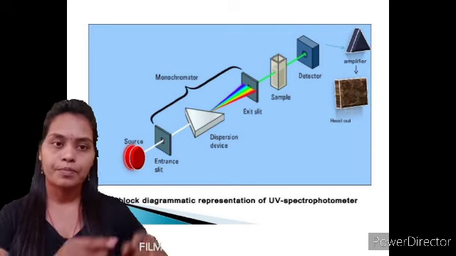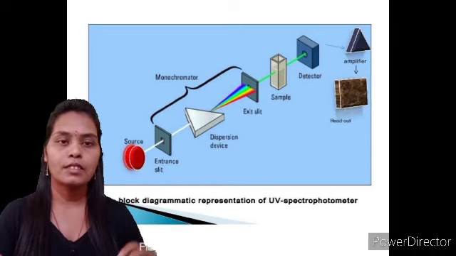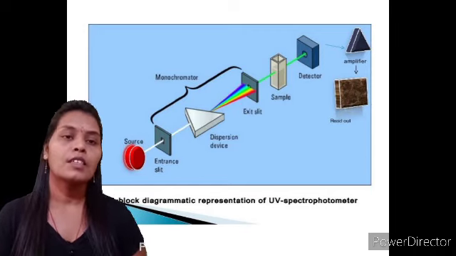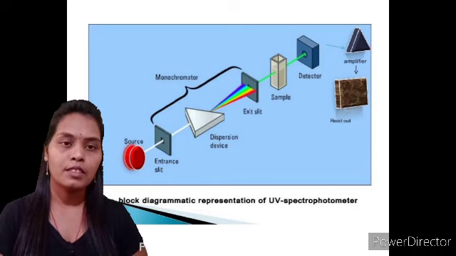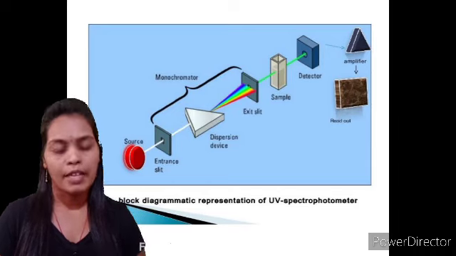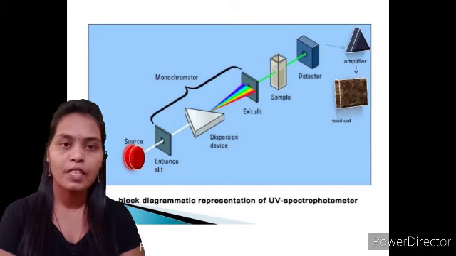After that comes the sample holder, which is made from glass or quartz. The radiation coming out from the exit slit interacts with the matter present in the sample holding device.